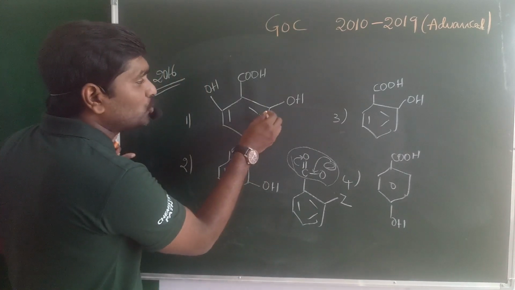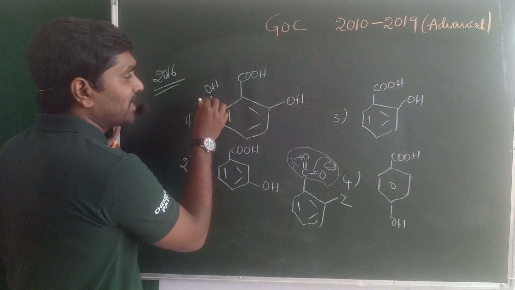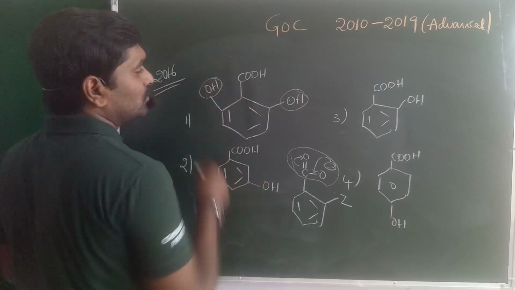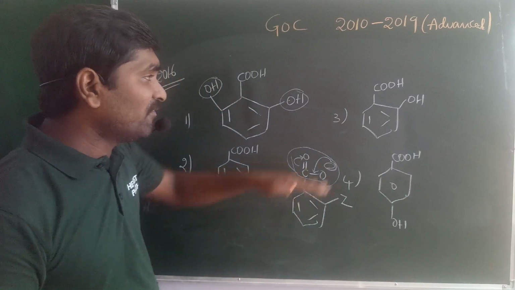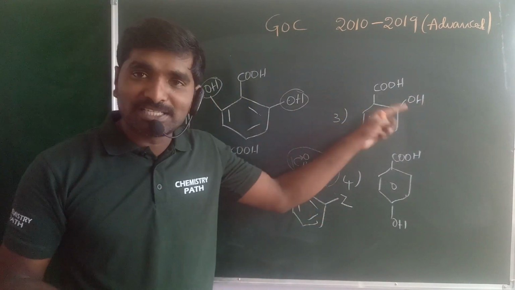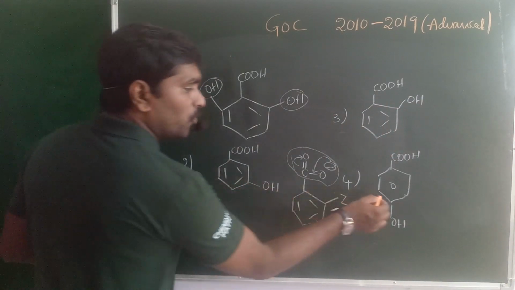Hence, here the ortho effect is more. Why? Because on both the right hand side and the left hand side, the ortho positions are occupied by some groups, whatever the group may be. So the ortho effect is more. After that, the third one is an ortho isomer, but only one substituent is present at the ortho position. Coming to the second one and the fourth one.